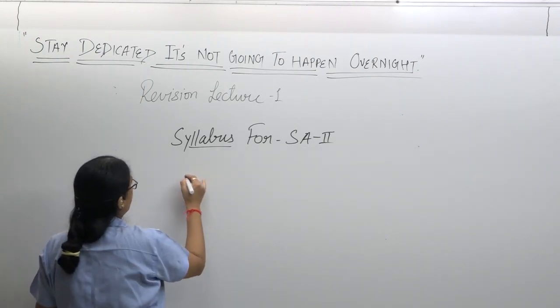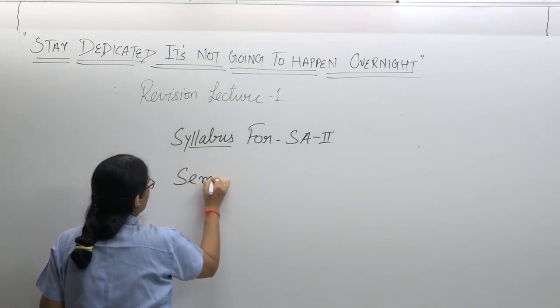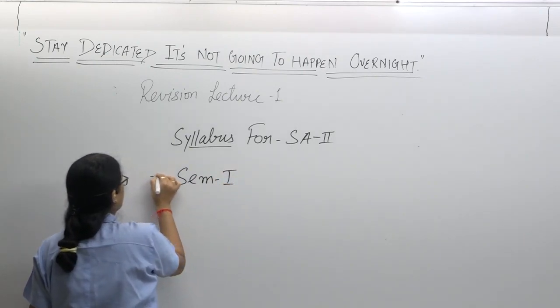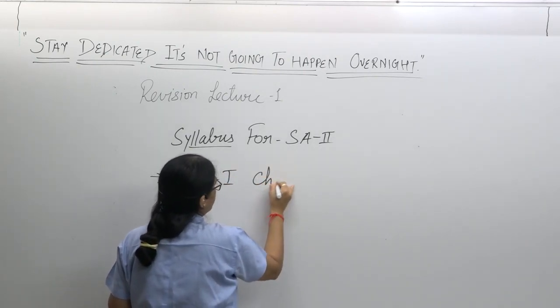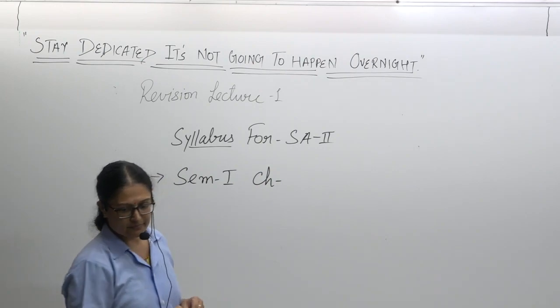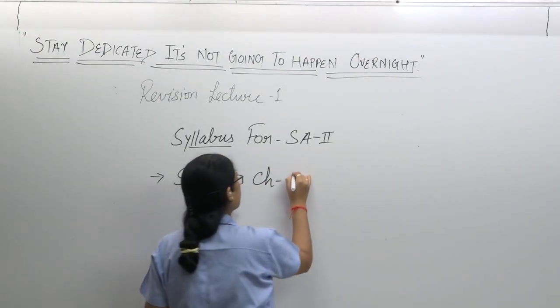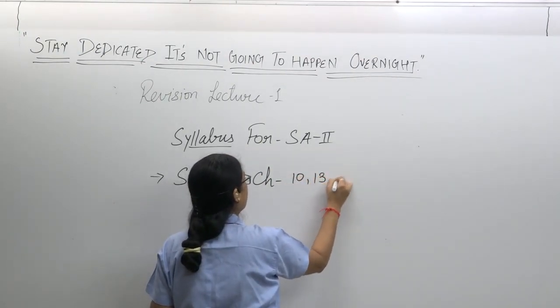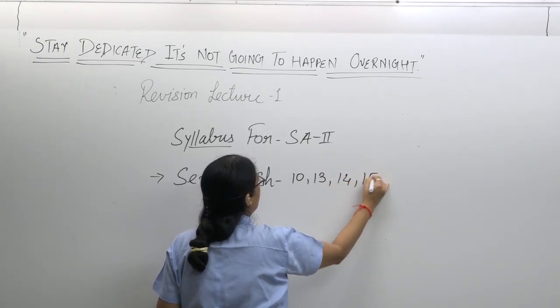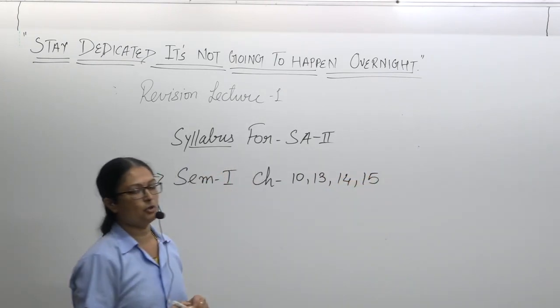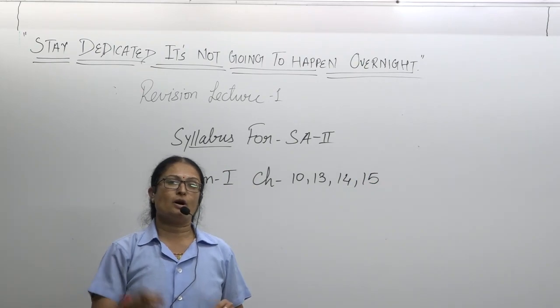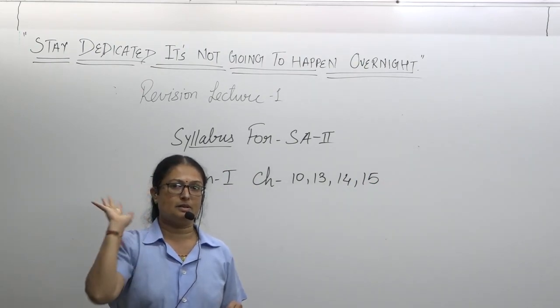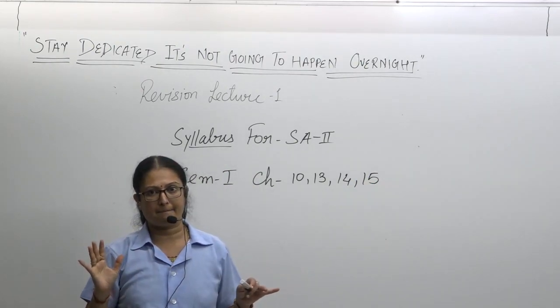As this is SA2, from SEM 1, chapter numbers 10, 13, 14 and 15. Thus, you have to prepare from the SA1 syllabus or SA1 material.